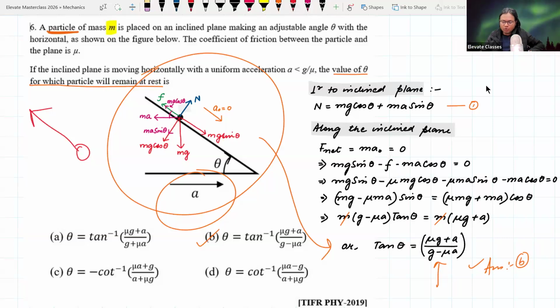So if acceleration becomes more and more, then the object, instead of being at rest, will start moving upwards.